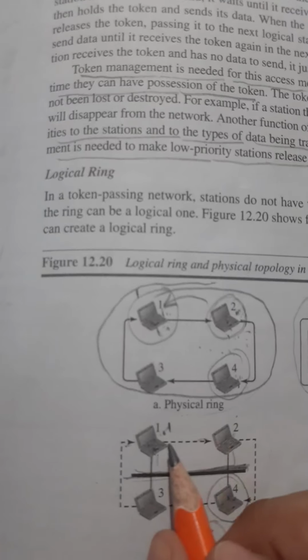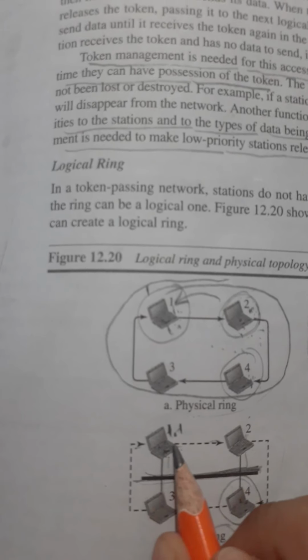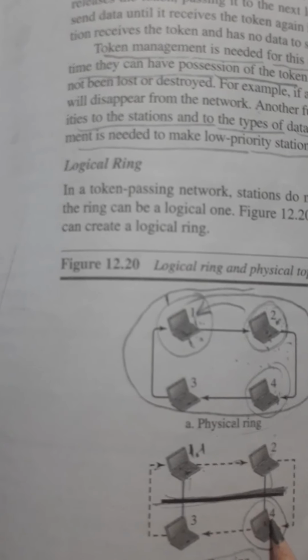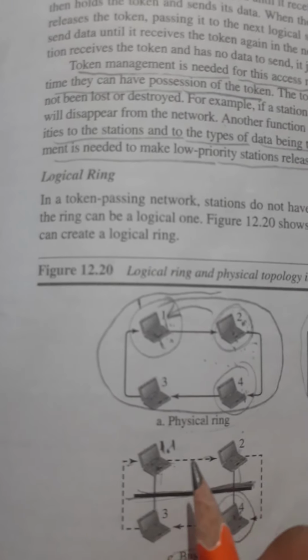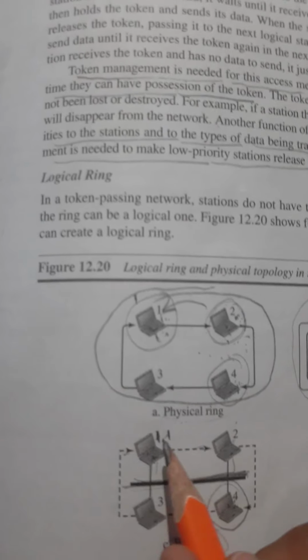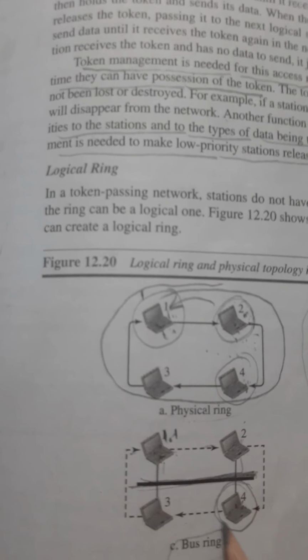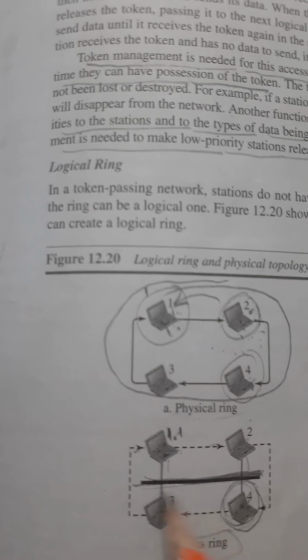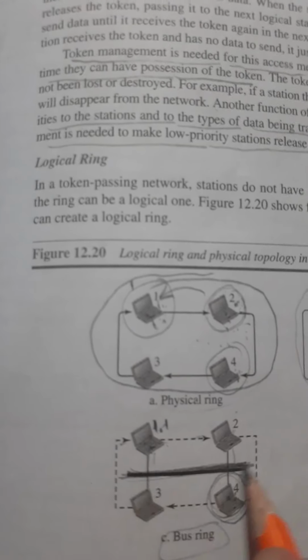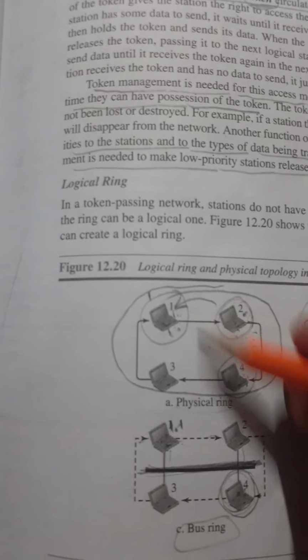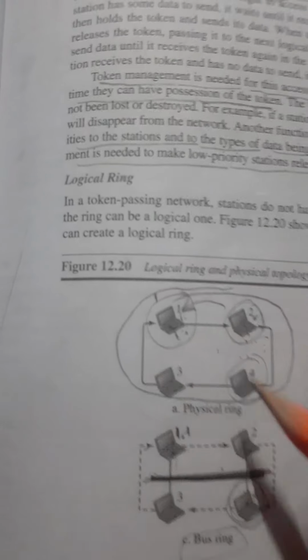That time station 1 will transfer the token to station 4 because the token has the address of station 4. So in the token, whichever address is matching, that particular station will have the authority to use the channel, use the medium. So the difference between these two is, here address was not required, here address is required.